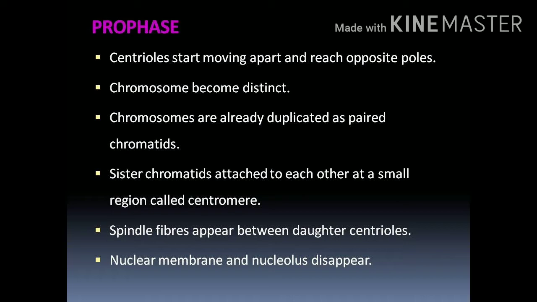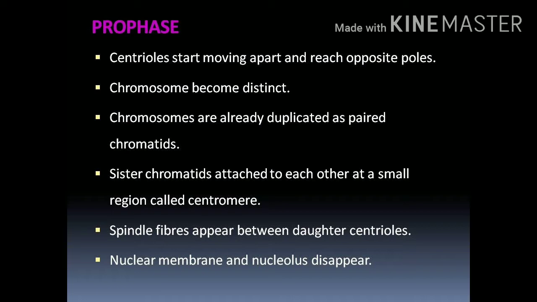After the parting of the two daughter centrioles, the cell moves into the late prophase stage, where a number of fibers called spindle fibers start appearing between the two daughter centrioles. When they move to the opposite poles, the spindle fibers between these two centrioles start to form. The nuclear membrane and the nucleolus disappear during this stage.